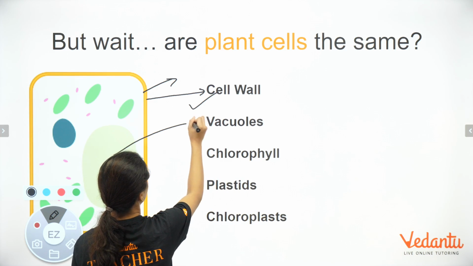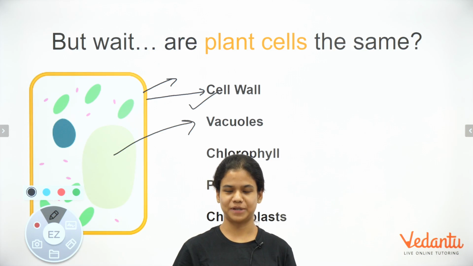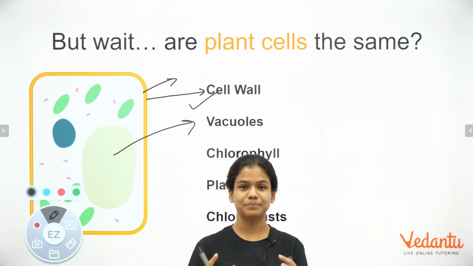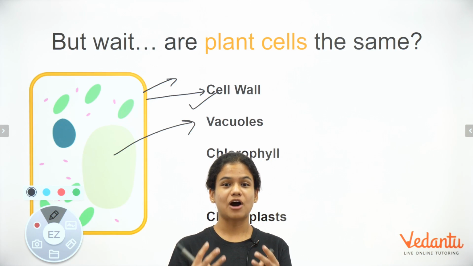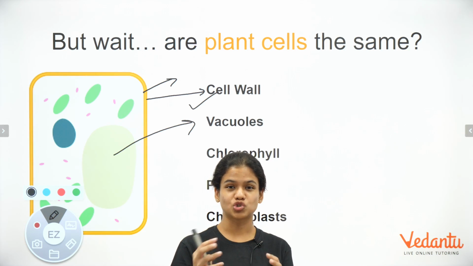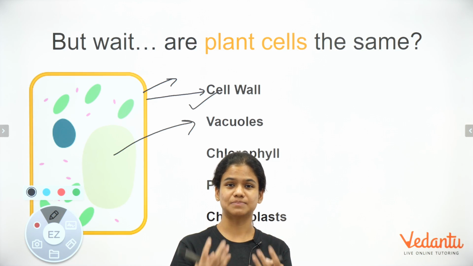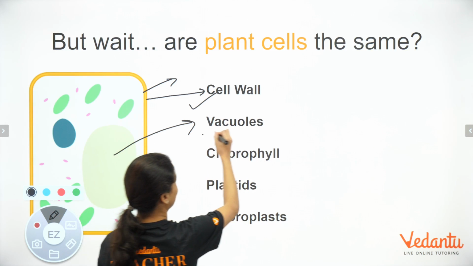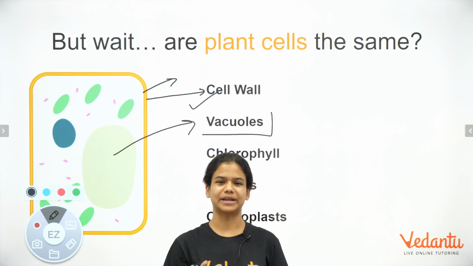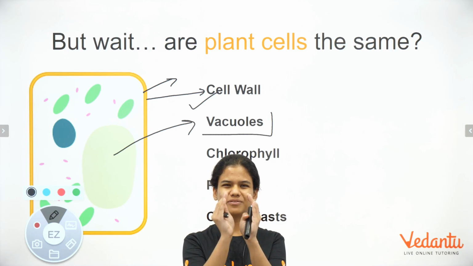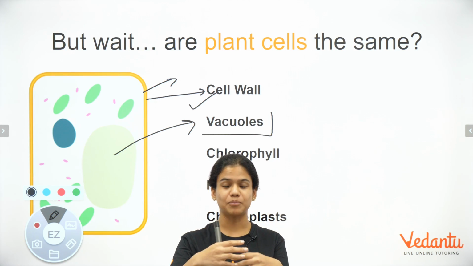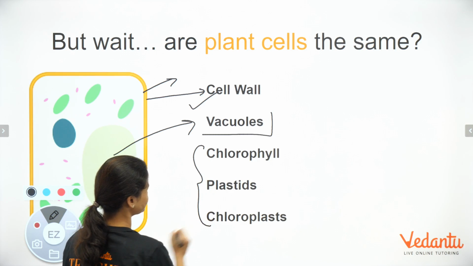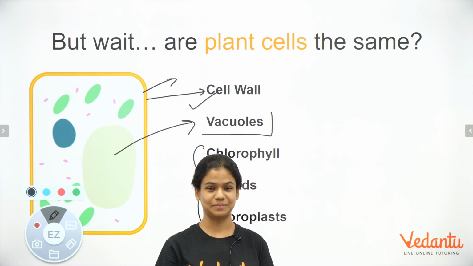Now, vacuoles. Vacuoles are very special, especially in a plant cell, because they serve a very important purpose. Vacuoles are basically empty structures in a cell. Plants use them for storing waste material, if they have any, or extra food. Animal cells also tend to have vacuoles, but they are usually very small. In plant cells, they take up a lot of space in the cell.